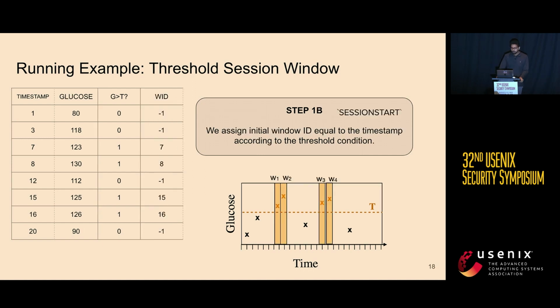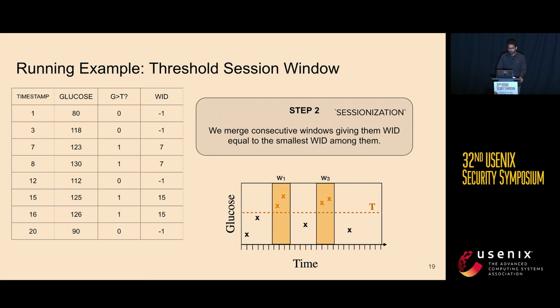So in step 1B, since we know this information, we initially assign each data point to an arbitrary window and give this window the ID of the timestamp it has. So for example, here, for timestamp 7, since it is in a window, I'm going to give it a window ID 7. And this part requires a constant number of communication rounds.